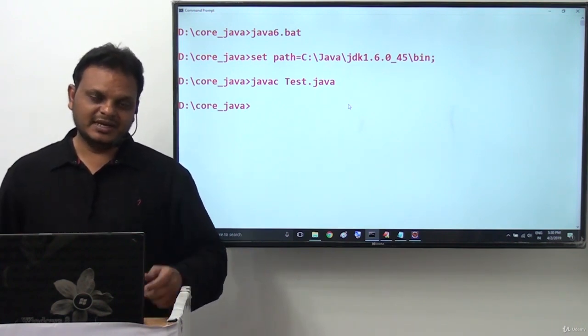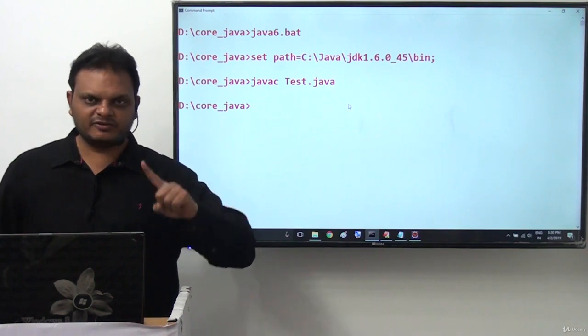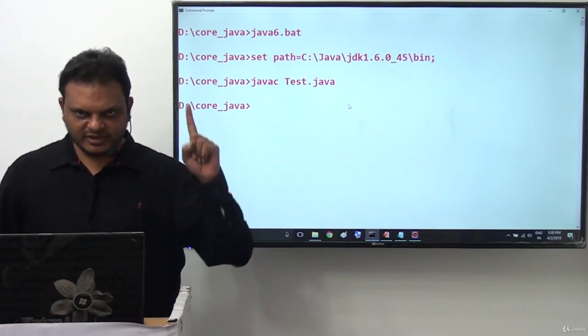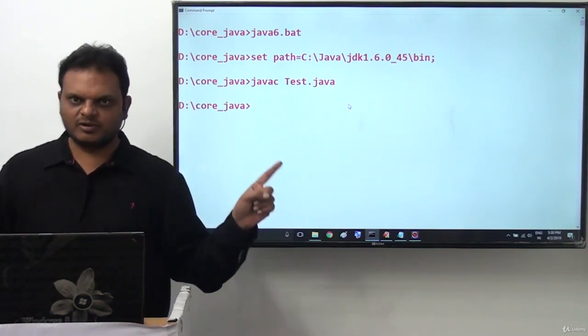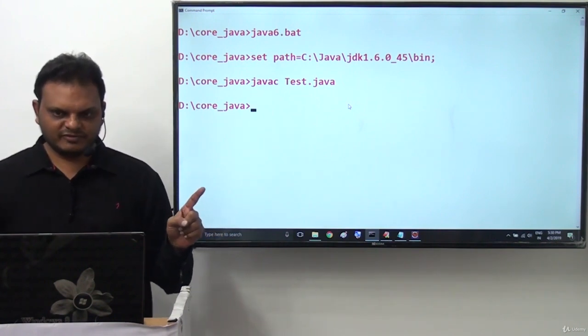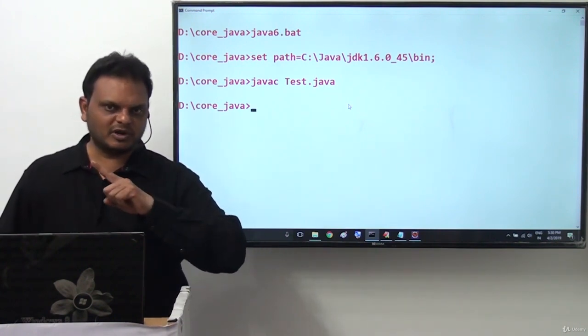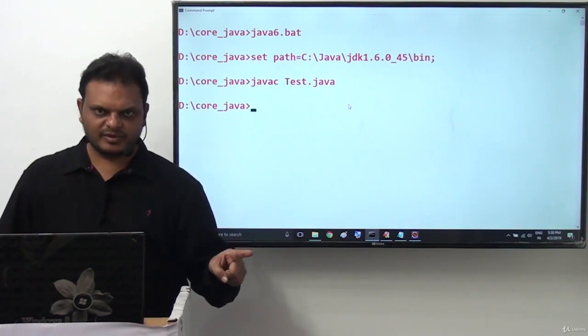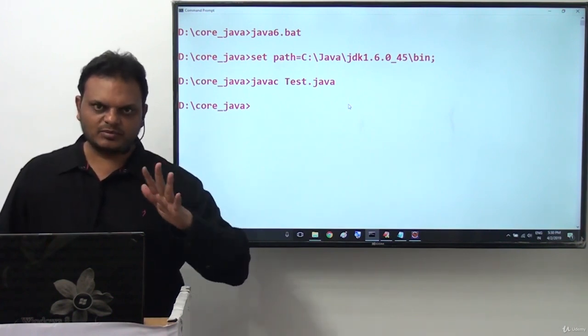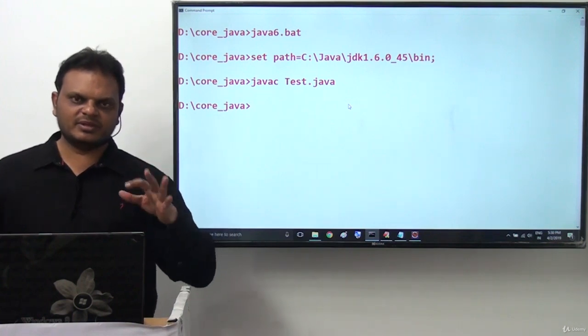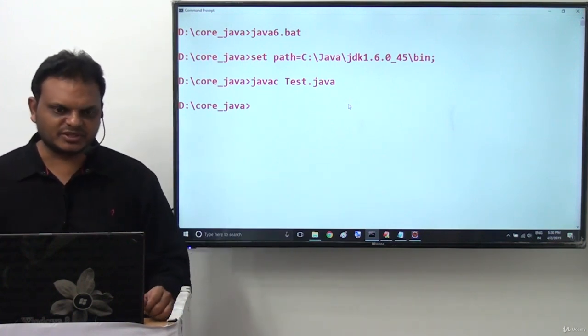Why? Because the compiler will not give any priority to the main method. The compiler will think of the main method as a normal Java method only. Okay, the main method is also a normal method. The compiler will check the main method syntax like normal Java method syntax.